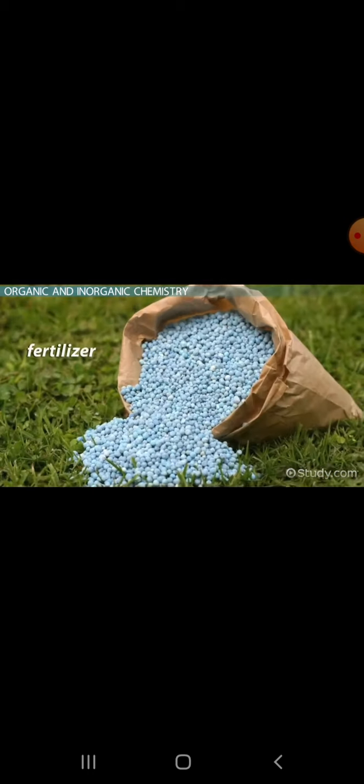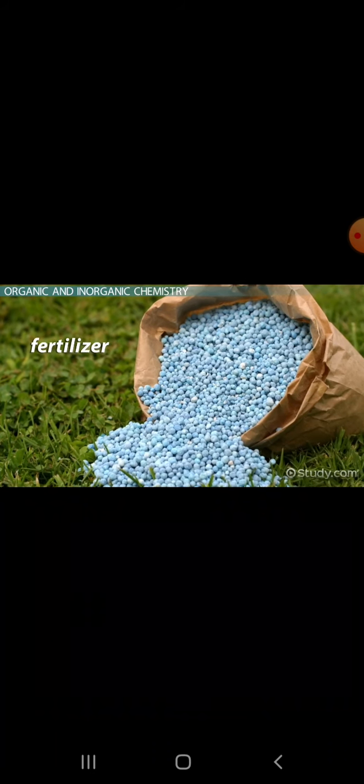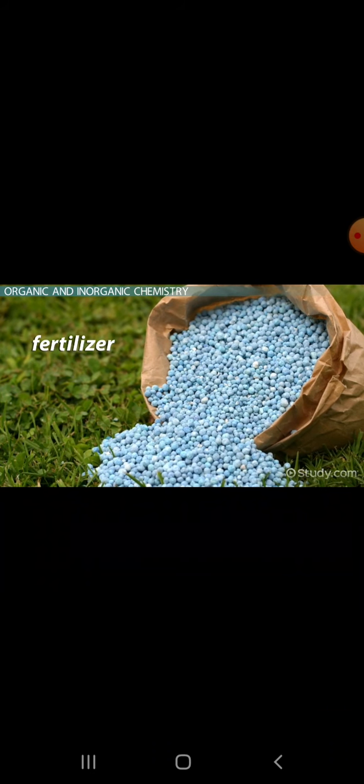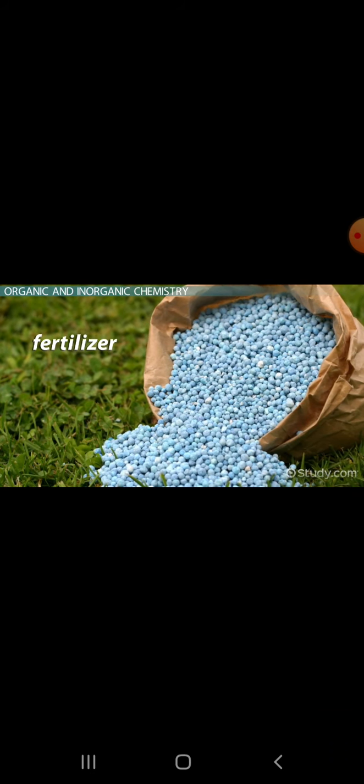Inorganic chemistry is used in making different kinds of metals, cleaning agents, such as Clorox, and fertilizers. In industry and at home, there are many materials that we use that are inorganic. These had to be discovered through inorganic chemistry, and they continue to be improved with inorganic chemistry.